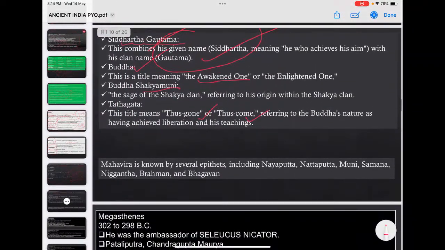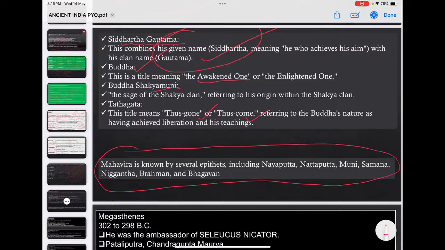Similarly, Mahavira also has some epithets: Nayaputta, Nataputta, Muni, Samana. Just look into this. These are some very popular epithets by which Mahavira was known.